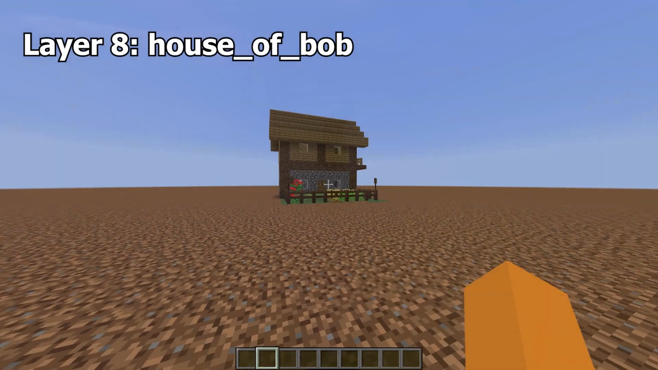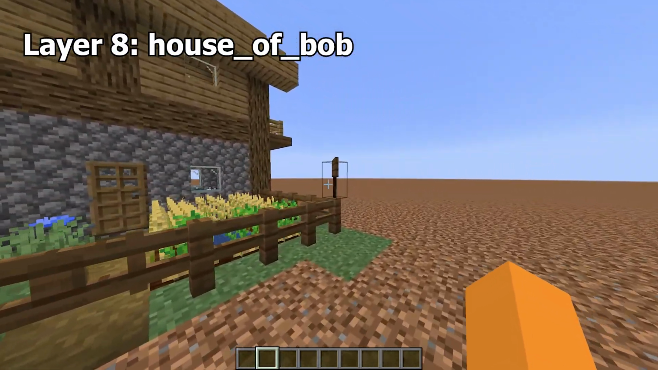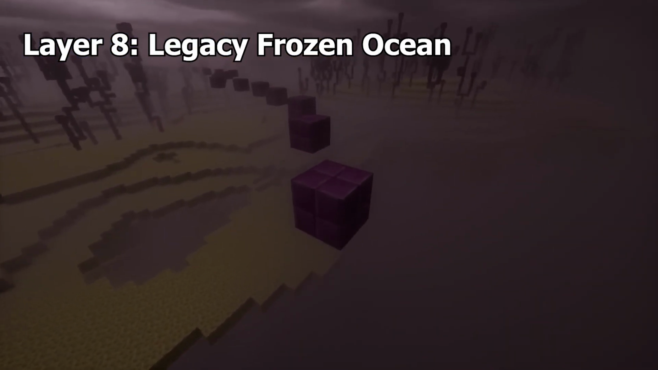House of Bob. This is the house found in the Isolation dimension. It contains a few items on this list, like the very fine item, which can be found in an item frame in the house.